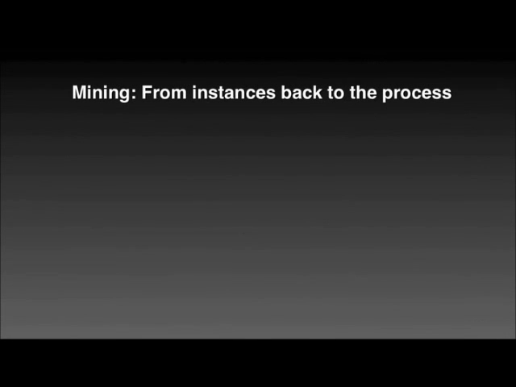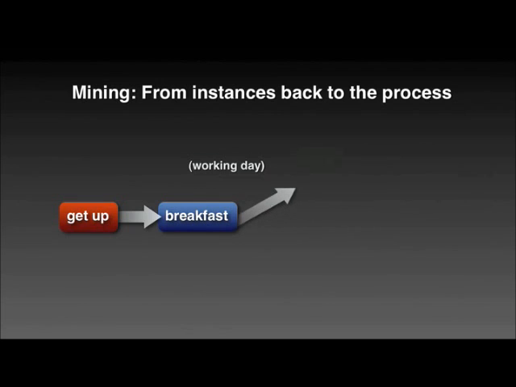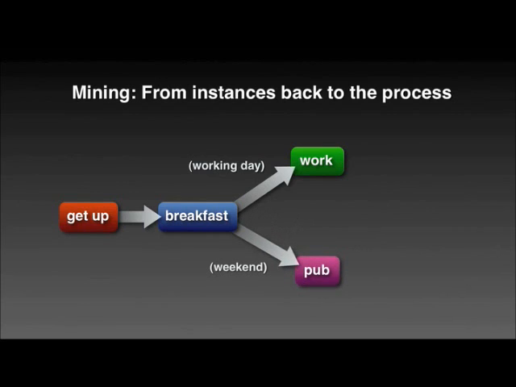Now what we do in process mining is we want to come from these specific instances back to the general process description. Now we can see that every instance starts with the person getting up, which is the first activity in every instance. After getting up, the person also always has breakfast. Now if it's a working day, after having breakfast he will go to work. So you can see that it's kind of a choice that the person has to take here, depending on which day it is. Because if it's a weekend, he will go to the pub instead of going to work.